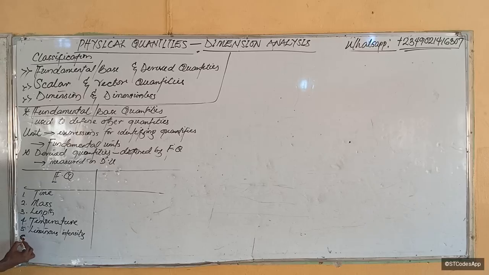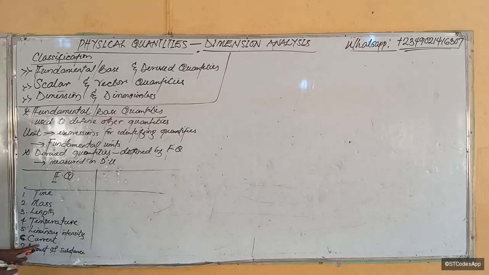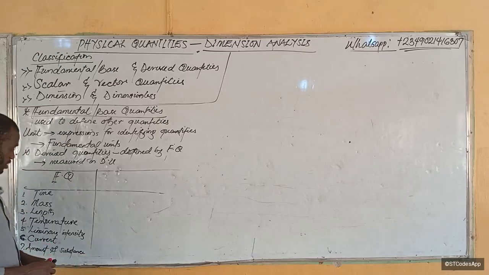What else am I missing? I've talked about temperature, current. Okay, there's one more. I think there are about 7. Amount of substance. Okay. You see, current is the rate of flow of charge.